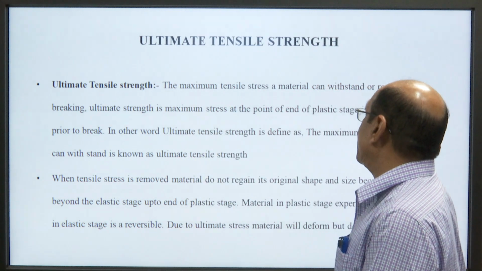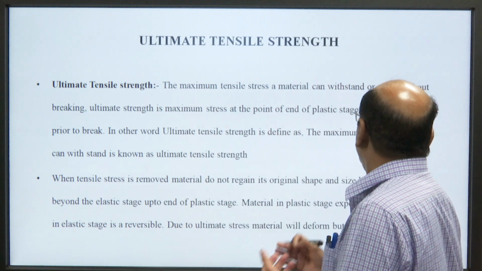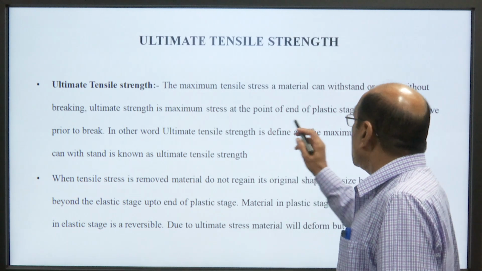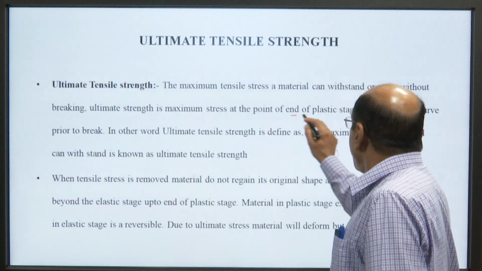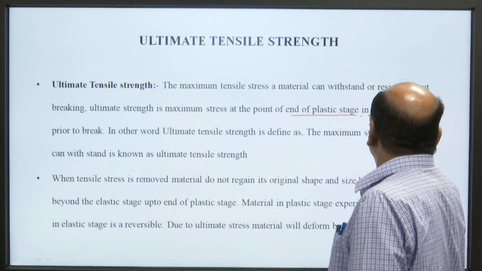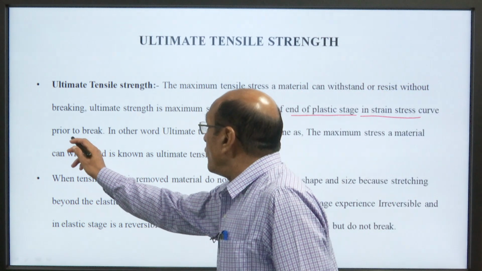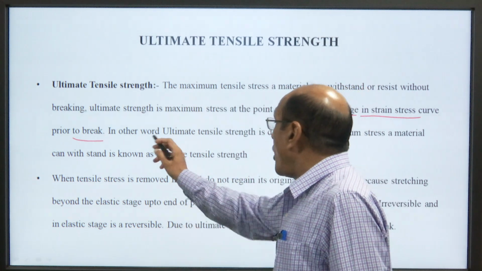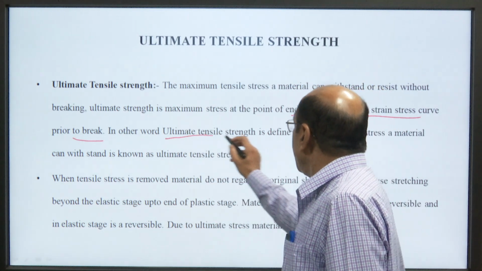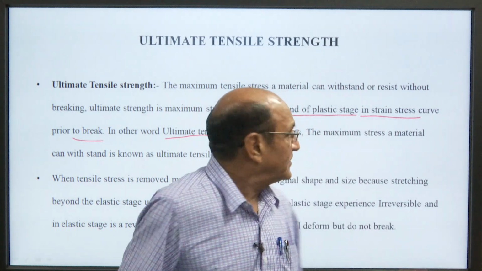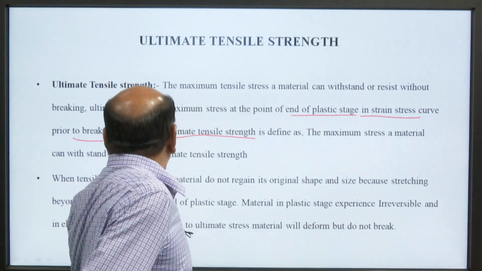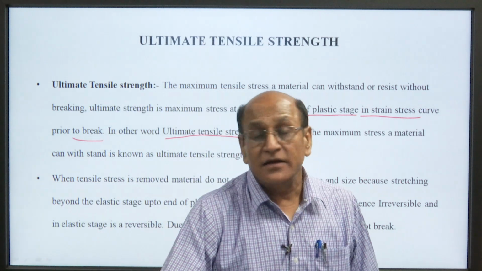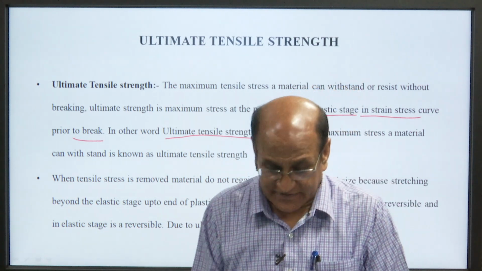The maximum tensile stress a material can withstand before breaking. The ultimate strength is the maximum stress at the end of the plastic stage in a stress-strain curve, prior to breaking, before the breaking that will come. In other words, ultimate tensile stress is defined as the maximum stress a material can withstand, known as ultimate tensile strength.